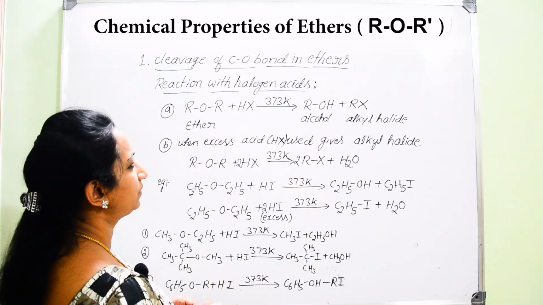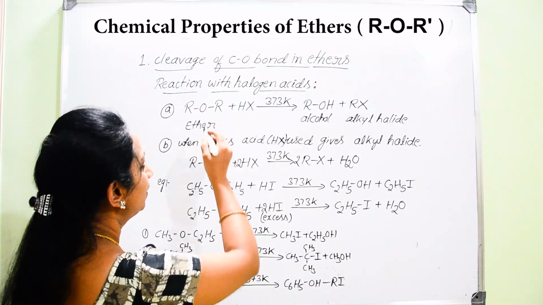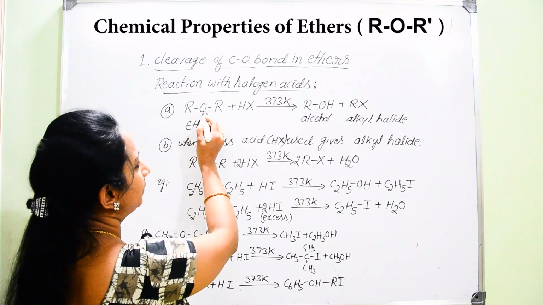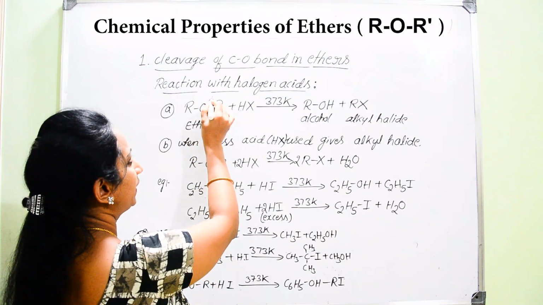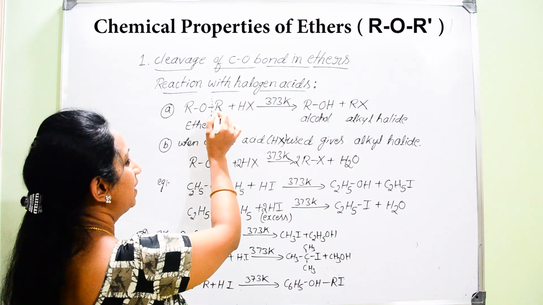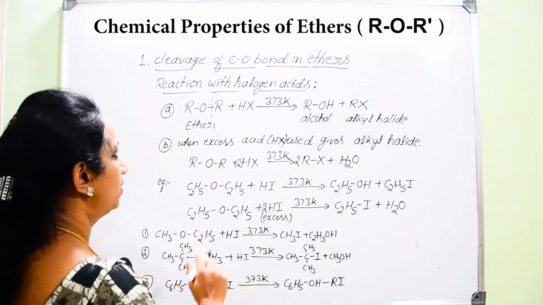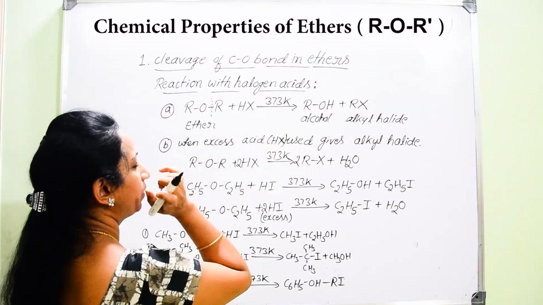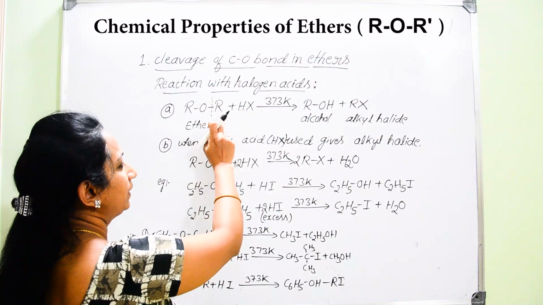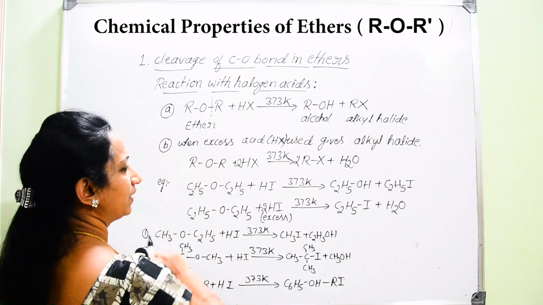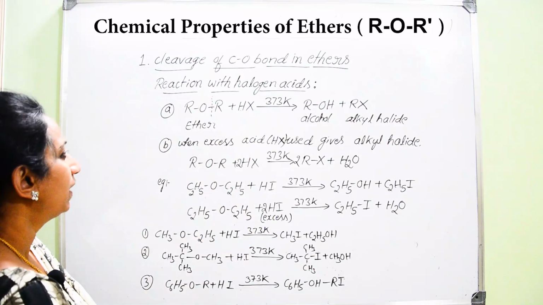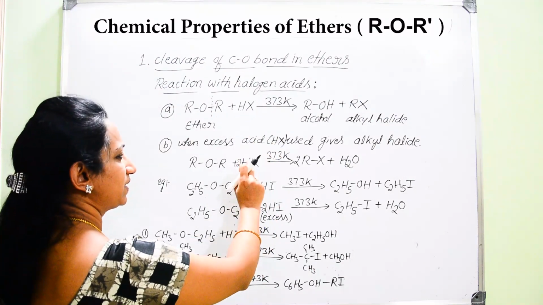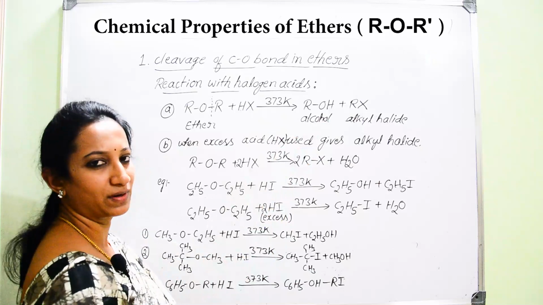Here you can make out that RO can combine with hydrogen. There will be breakage of the bond between the carbon present in the R group and the oxygen. Here the RO group can combine with H to form ROH, alcohol we can say, and the other R group will combine with X to form RX. Of course, there are two conditions, based on which we can decide the products.